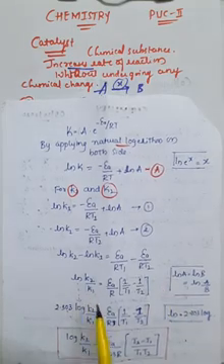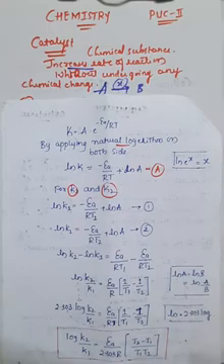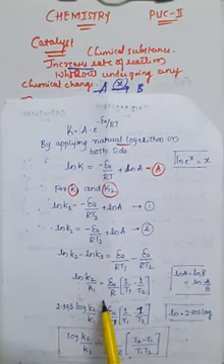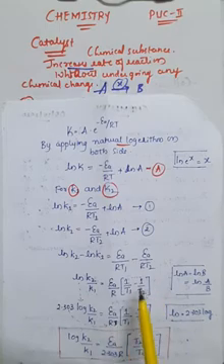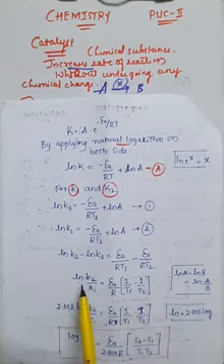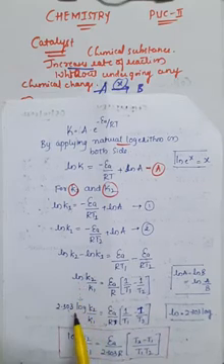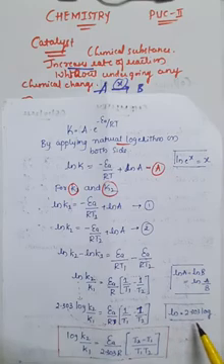Therefore ln of A minus ln of B is equal to ln of A by B. So ln of K2 divided by K1 is equal to Ea divided by R, right? Into 1 by T1 minus 1 by T2. By converting ln into log, it becomes 2.303 into log, because ln is equal to 2.303 into log.